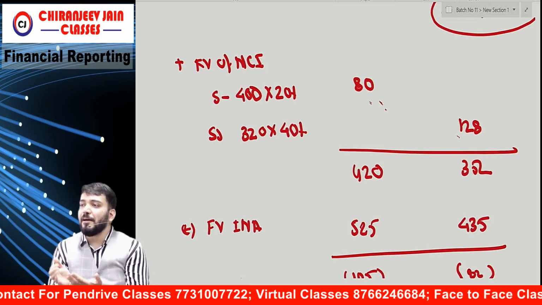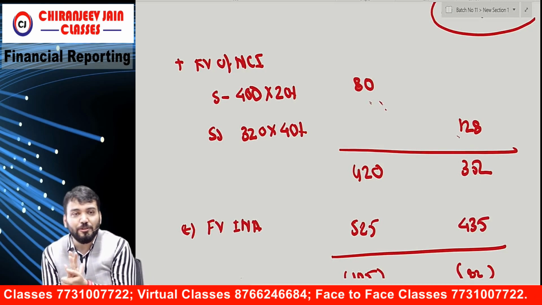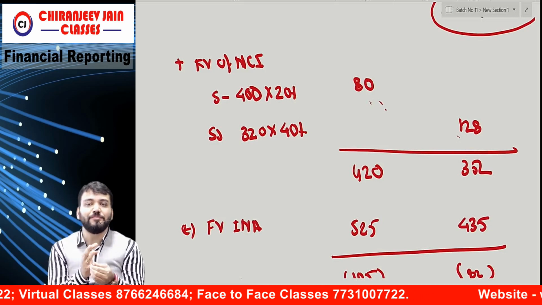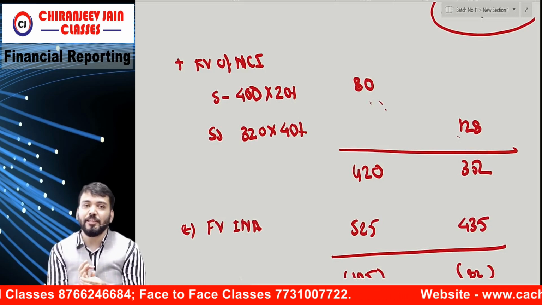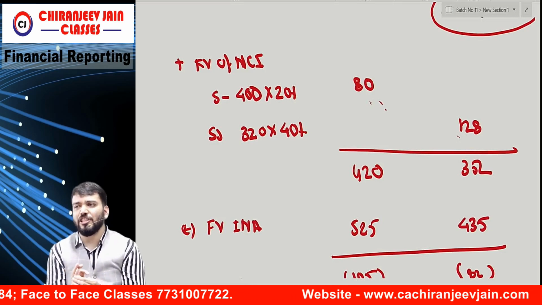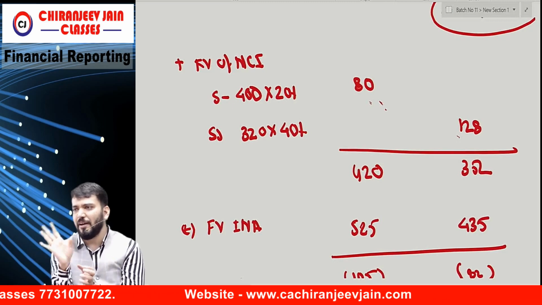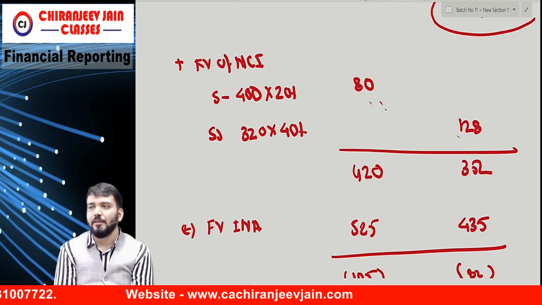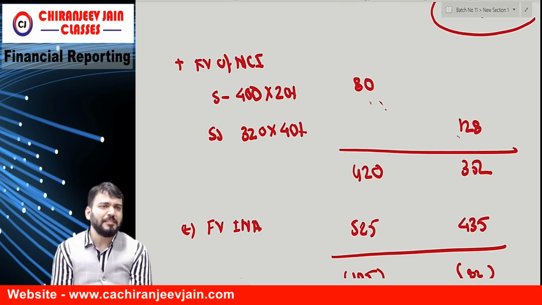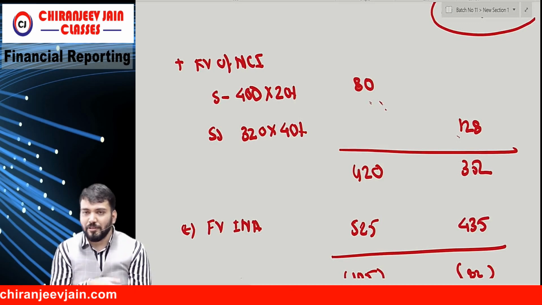Correct? So what I have done up to chain holding I have done. Only what is left? Control definition and associate and joint venture. So I will teach associate fully from exam point. They have given 2-3 questions. If I do that, you will understand. Means they have not given good questions for associate and joint venture. Means I will give in writing, you will understand what needs to be done. Okay? So can I continue?